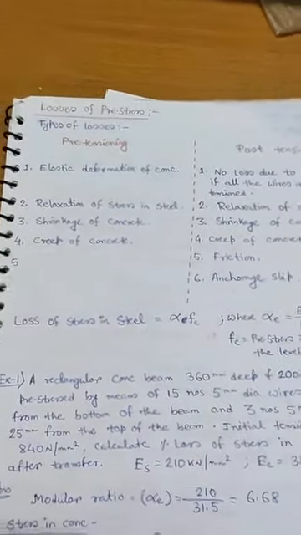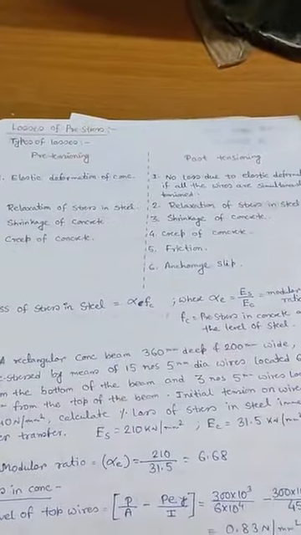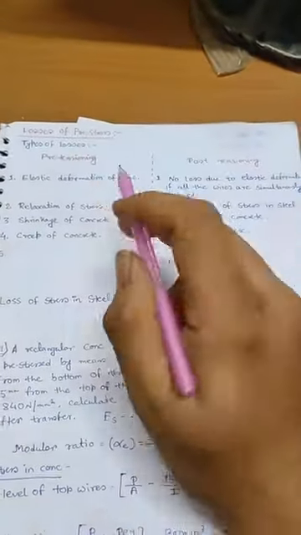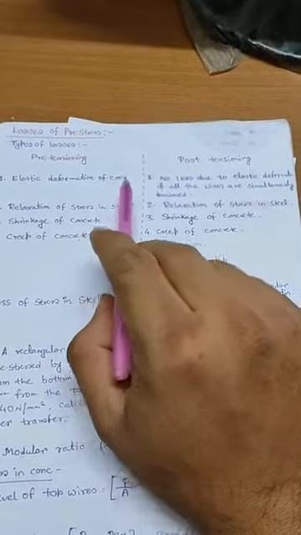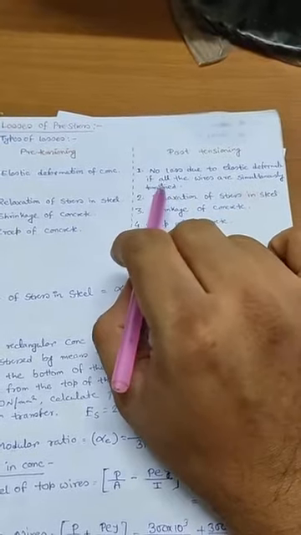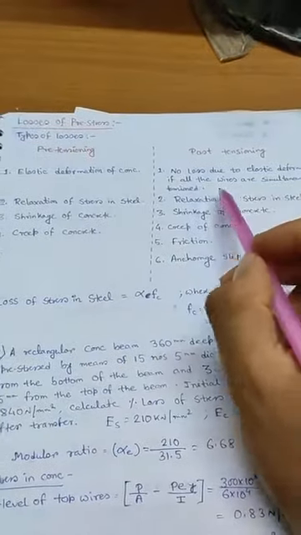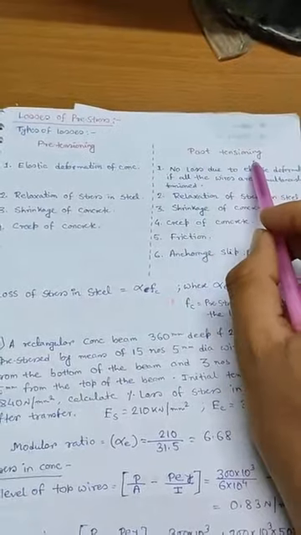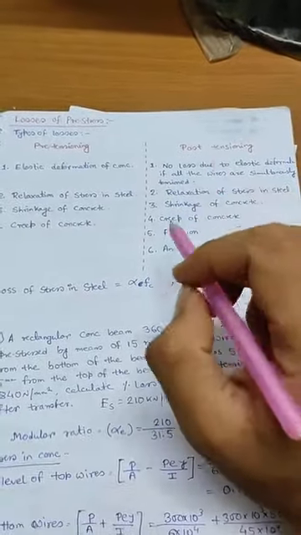Now we all know that there are two types of pre-stressing, pre-tensioning and post-tensioning, and the losses differ. In case of pre-tensioning, elastic deformation of concrete can occur, but in case of post-tensioning, there is no loss due to elastic deformation if all the wires are simultaneously tensioned. Okay, there is an important line: if all the wires are simultaneously tensioned, then in case of post-tensioning, no loss due to elastic deformation is seen.